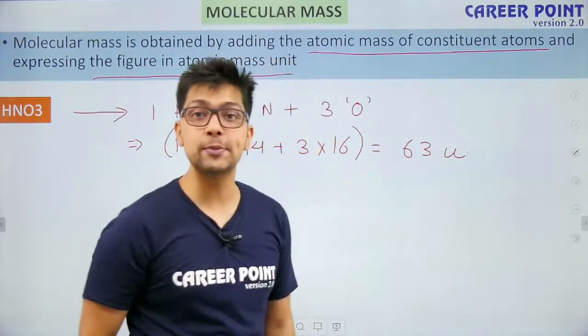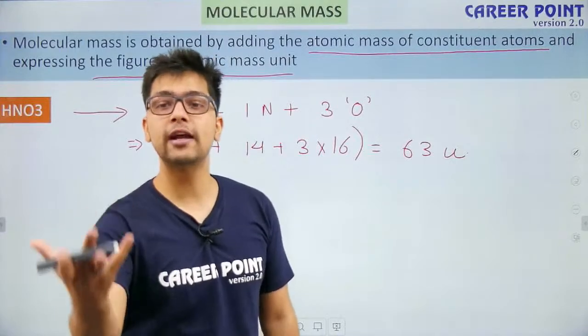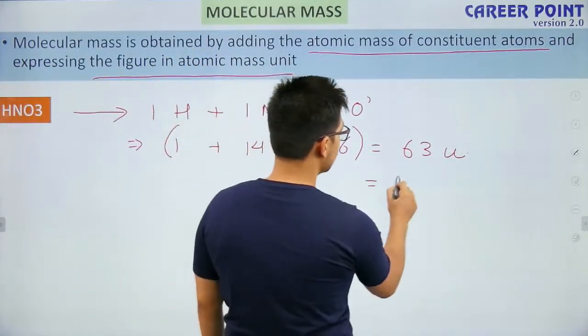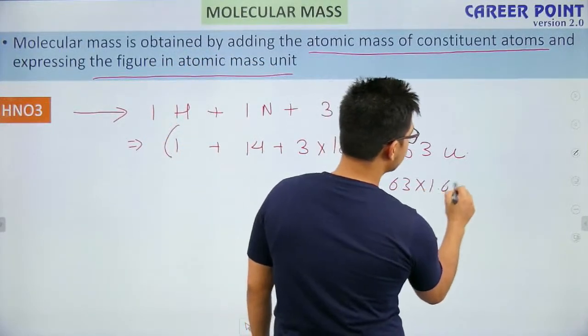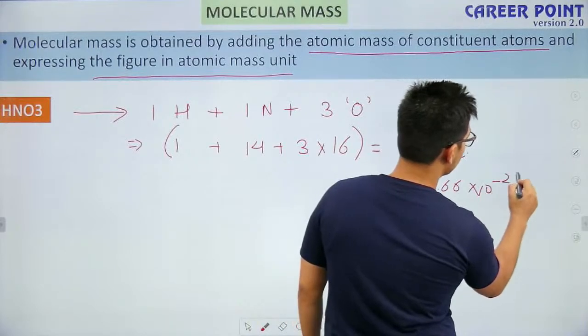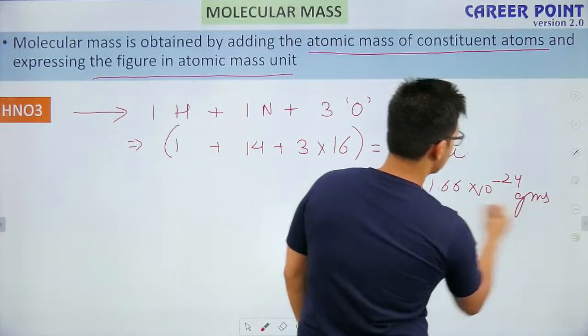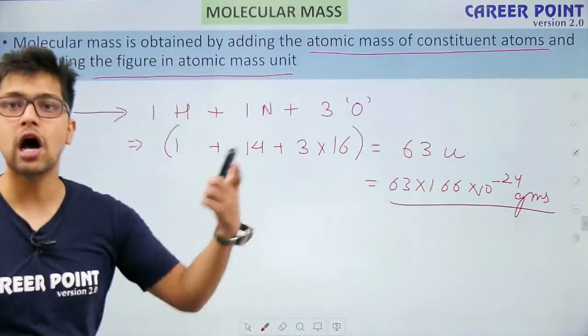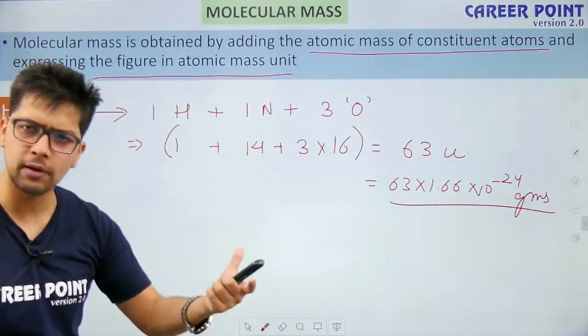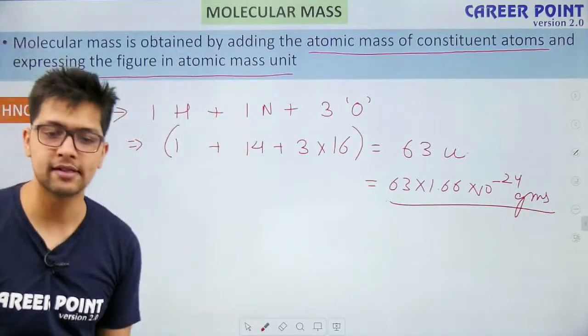So if I have to express this mass in grams, what will I do? I will simply write it as 63 times 1.66 times 10 raised to power minus 24 grams. So is this thing clear? This is how we will find the atomic masses as well as molecular masses.